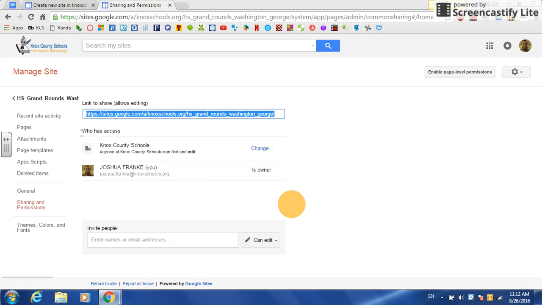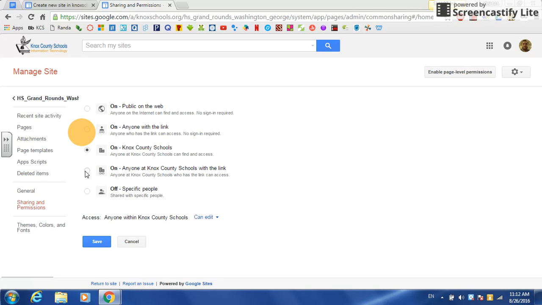All right. So where it says who has access, right now it says anybody can find and edit that. We don't want that. So we're going to click change. Okay. And right here, I'm going to click on anyone at Knox County Schools with the link. Okay. And we're going to click can view. All right. Because we don't want necessarily anybody just walking in and editing our website. We just want them to be able to view it. Now I'm going to click right there and it's saving.